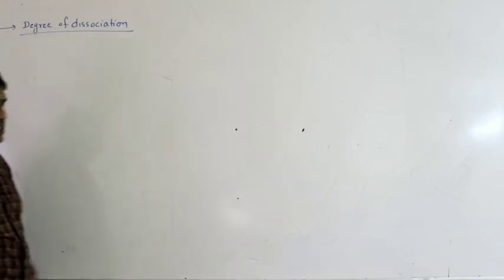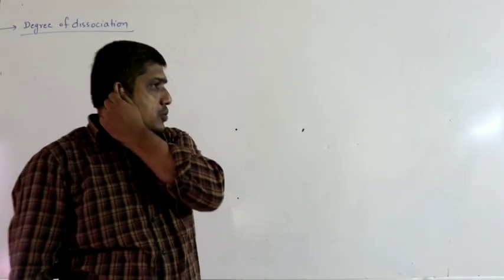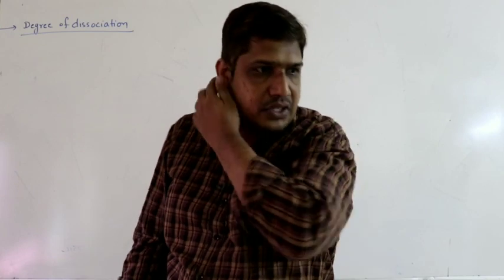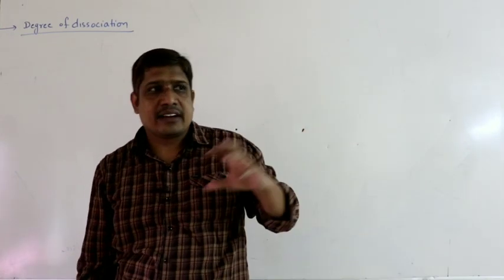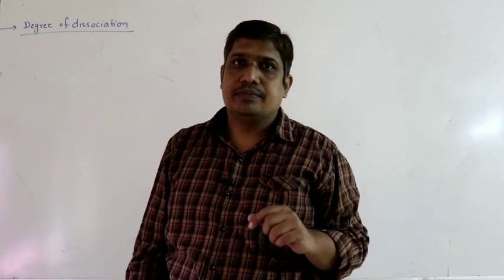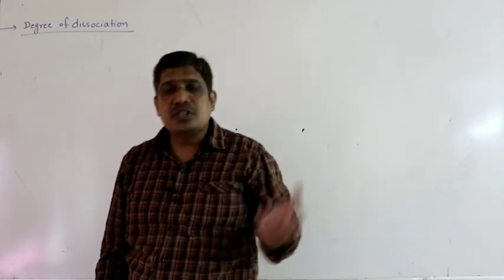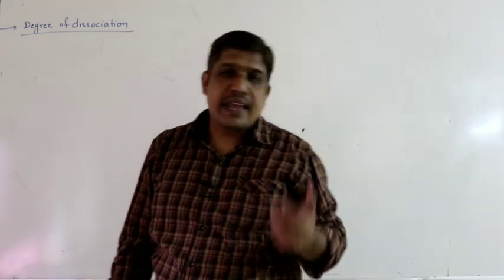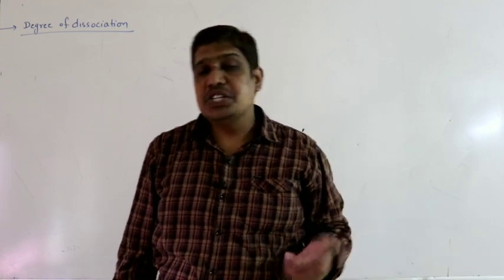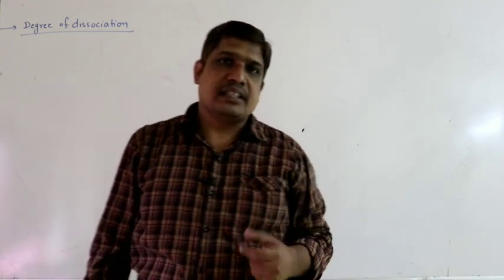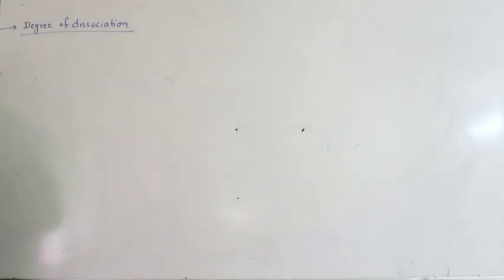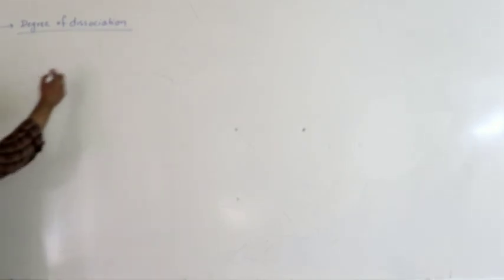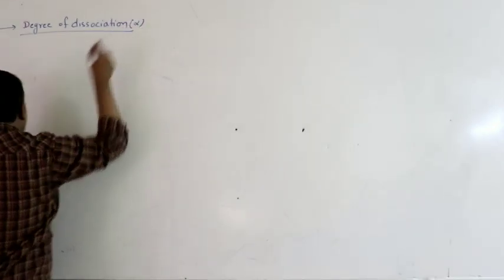Degree of dissociation. So what is the meaning of degree of dissociation? When you take a reactant, some of the reactants are converted into product. The number of moles dissociated or reacted to that of initial moles of reactants taken, we call it degree of dissociation. It is expressed in percentage, so we call it percentage degree of dissociation, generally represented with the letter alpha.